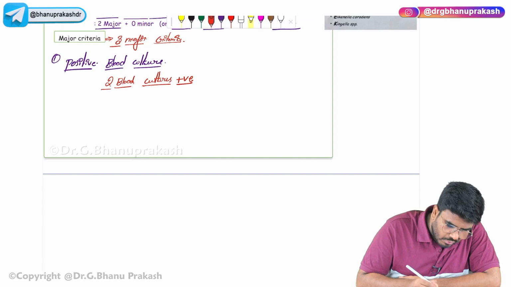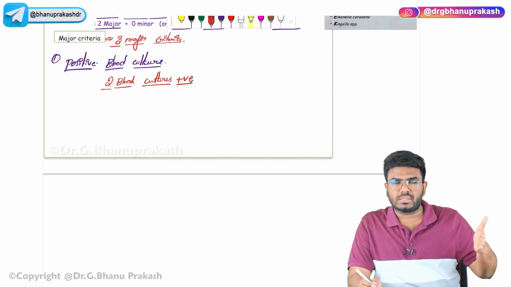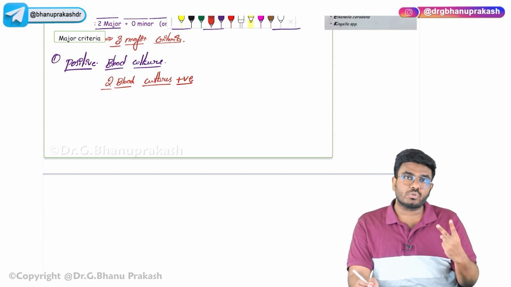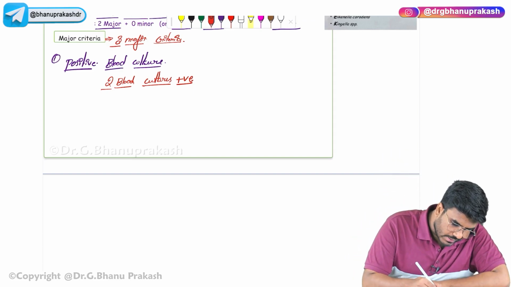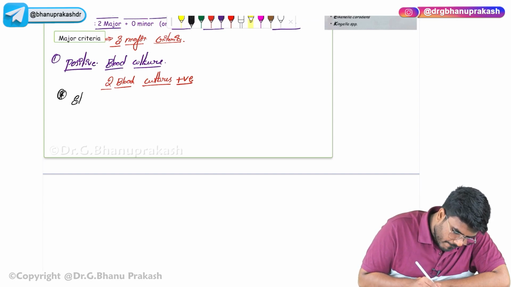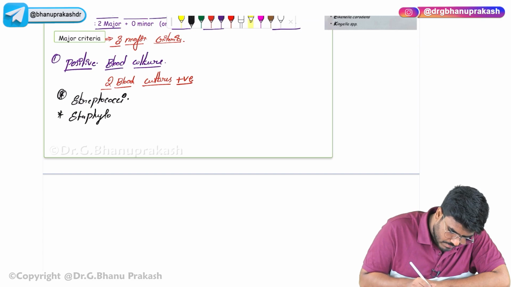You have to collect the blood 12 hours apart, and at least two blood cultures should come positive with microorganisms like streptococci or staphylococci or the HACEK group of organisms.